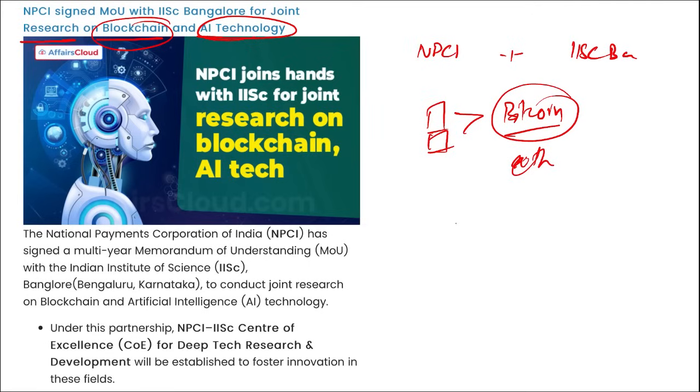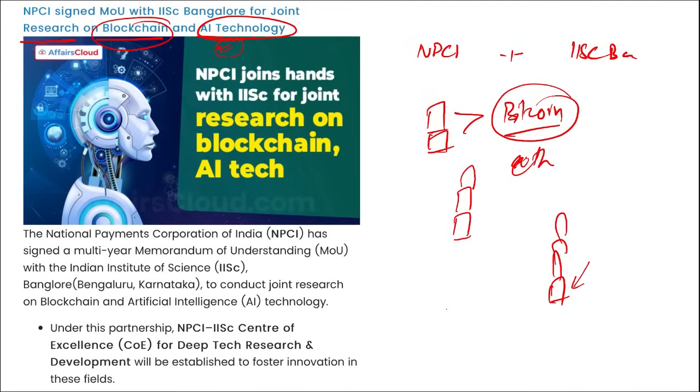It consists of blocks, and when new information is added, a new block is generated and stored above it. As more and more information is stored, the data stored earlier becomes very difficult to change, or it is next to impossible to hack the blockchain. And we know artificial intelligence. So NPCI signed with IISc Bangalore to do research on blockchain and artificial intelligence.